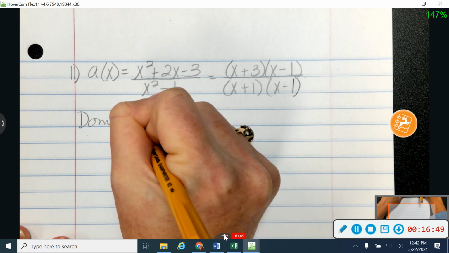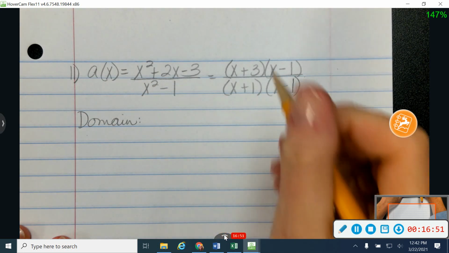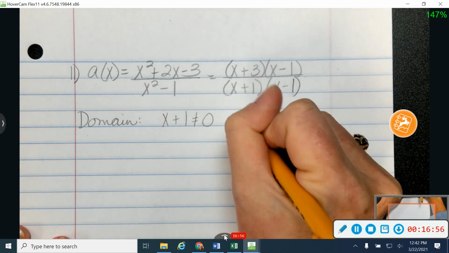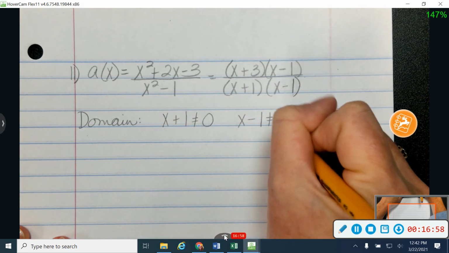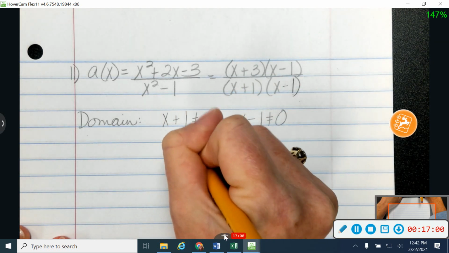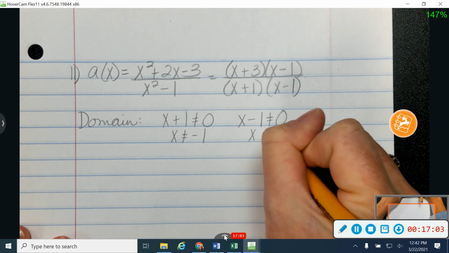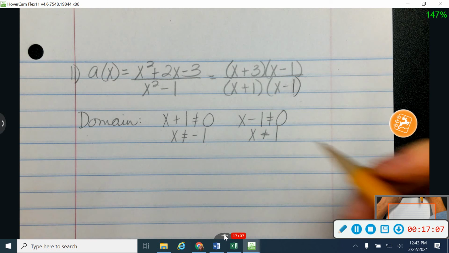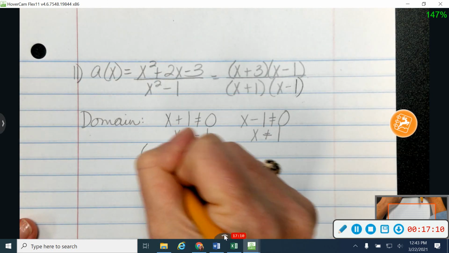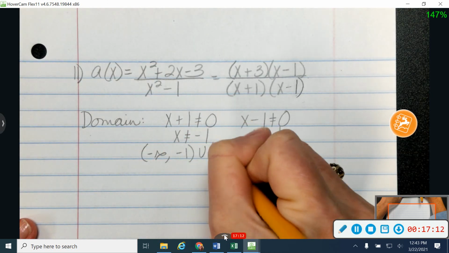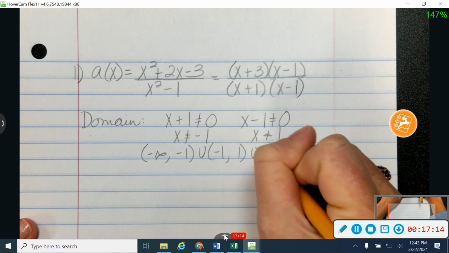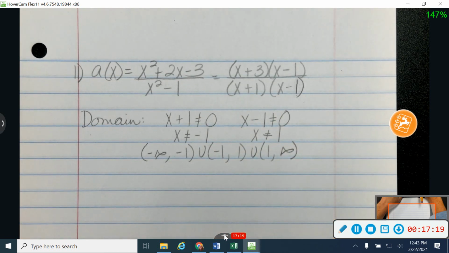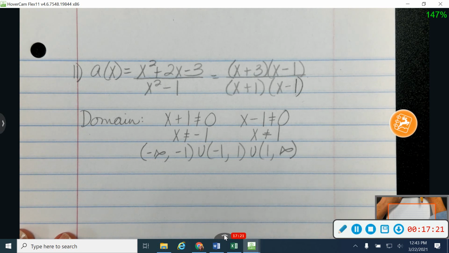Okay, so before I start to cancel things out, I'm going to go ahead and find my domain. And the reason for that is it's going to help me with my hole and my vertical asymptote. So I'm going to take my 2 pieces here and say that they cannot be equal to 0. So x cannot be equal to -1 and cannot be equal to 1. Okay, so if we're writing that in domain form, it's going to look like this. So we'll bump right up against those asymptotes at 1, but then not use them again.